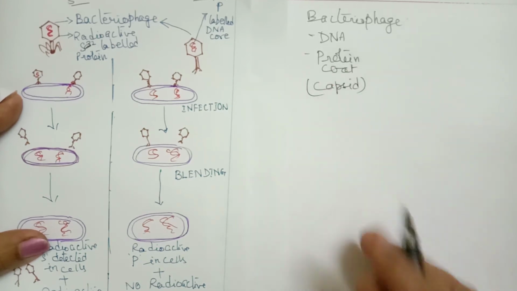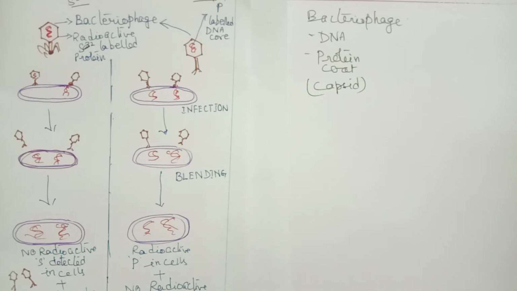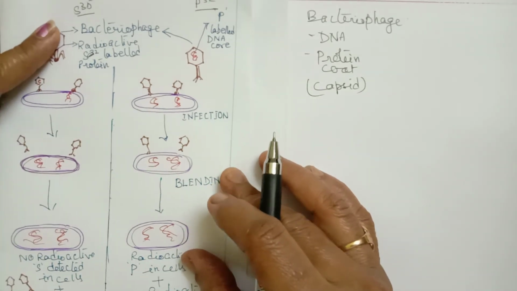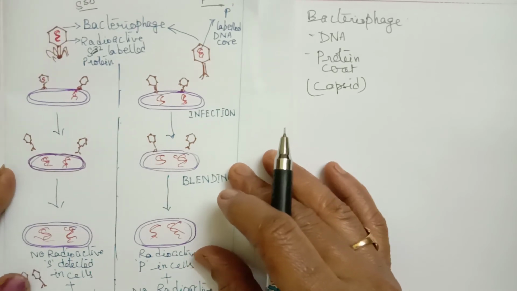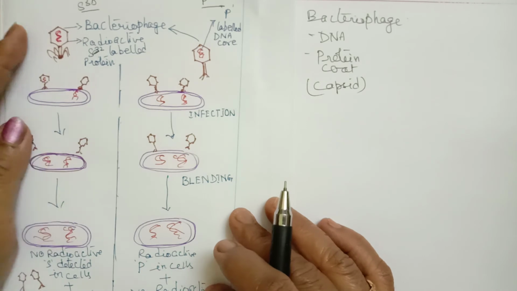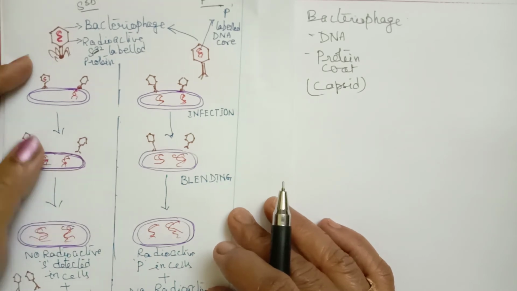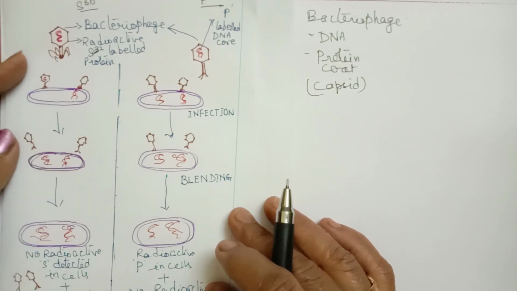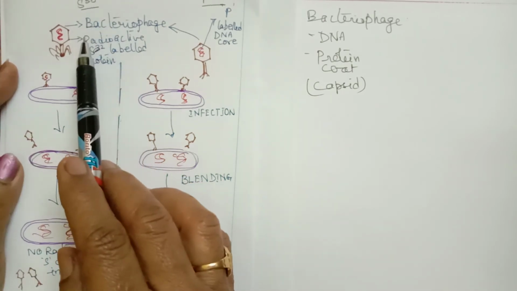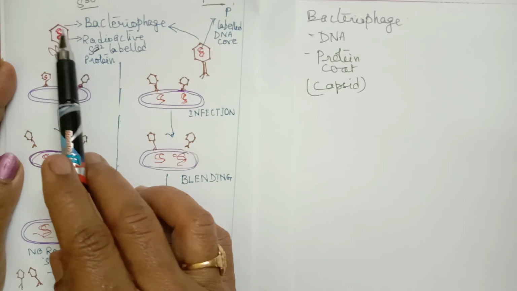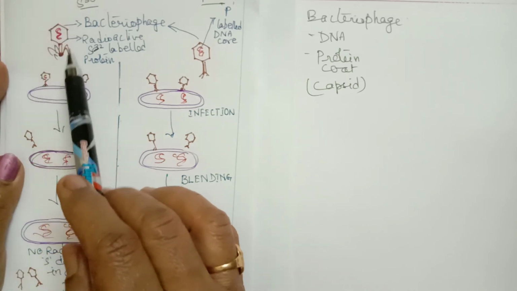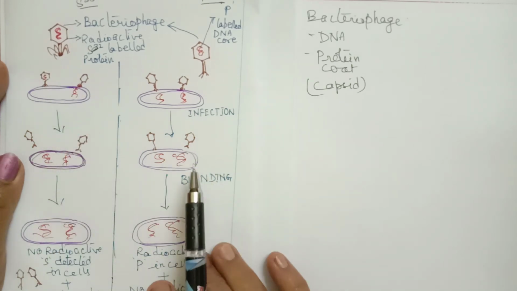So it has only two chemicals, DNA and protein. Sulfur is found in protein, to stabilize the protein structure. So if sulfur is used, the radioactive sulfur will be present only in the outer coat, the capsid.